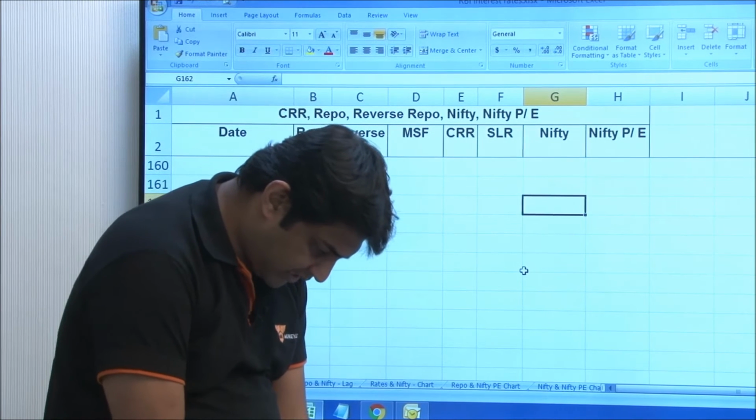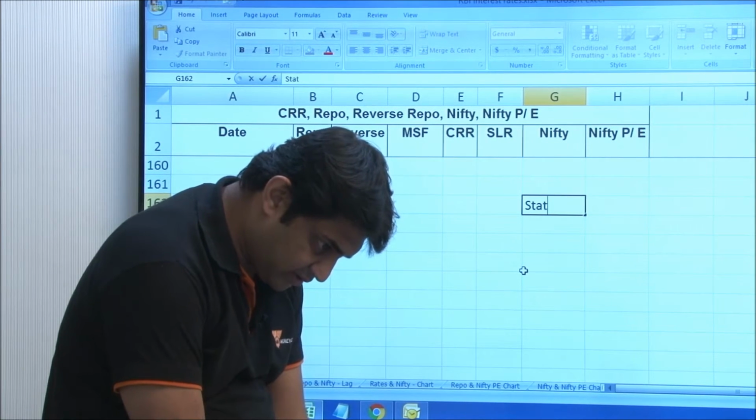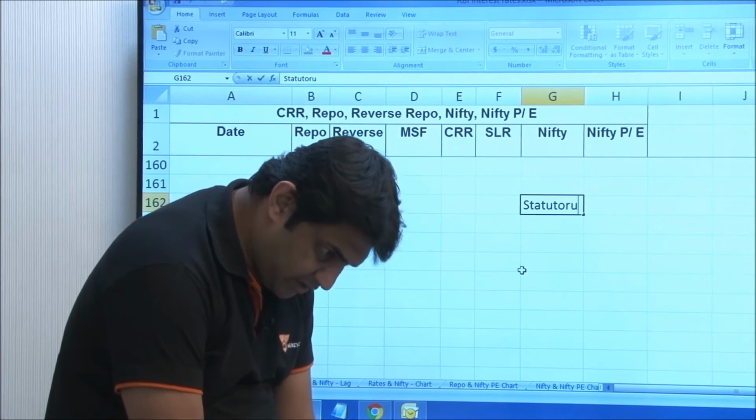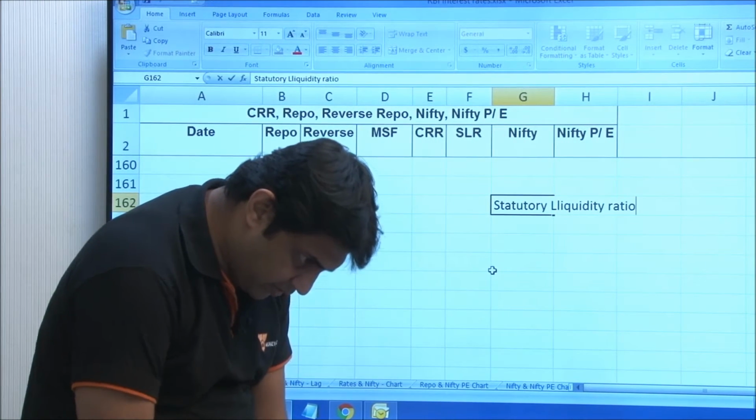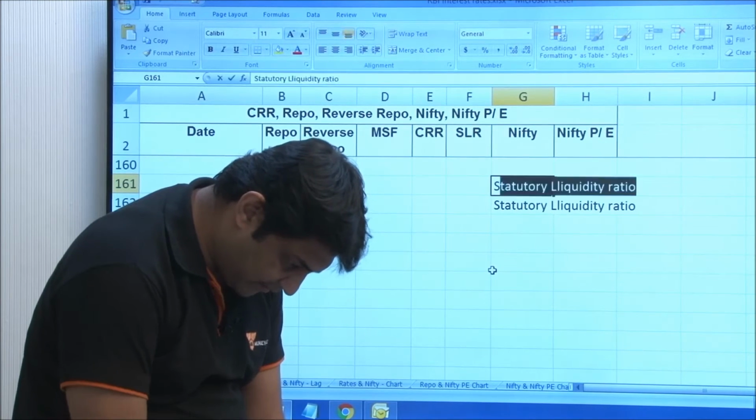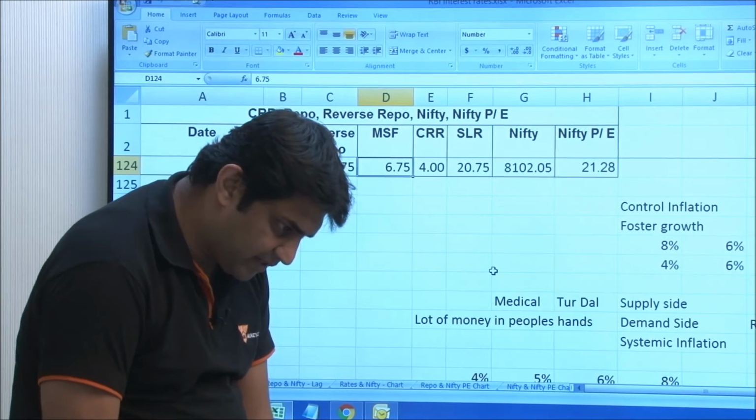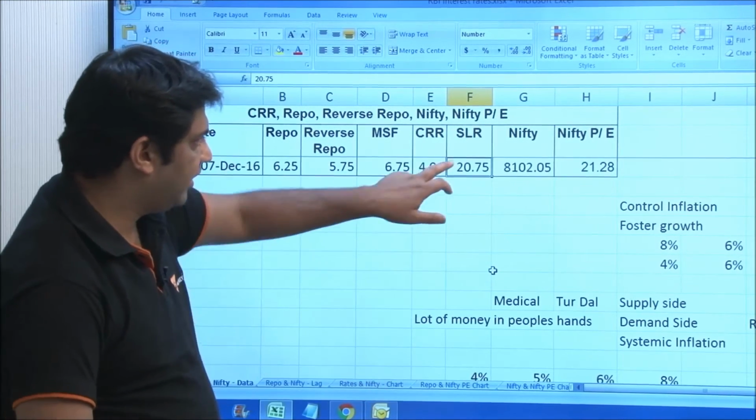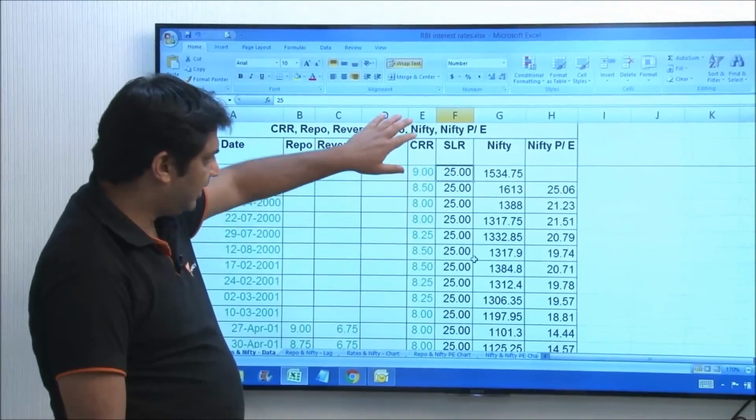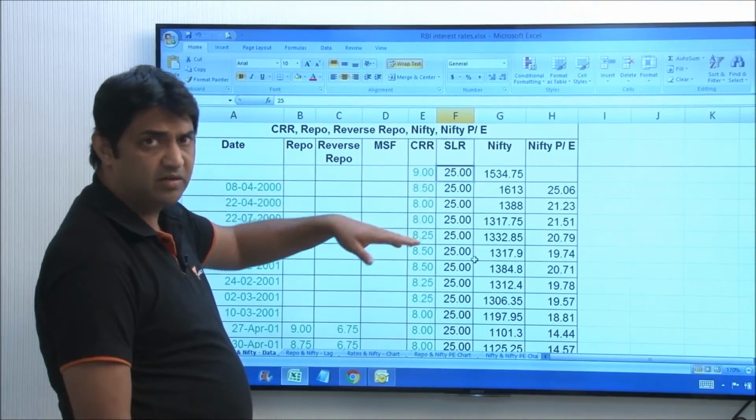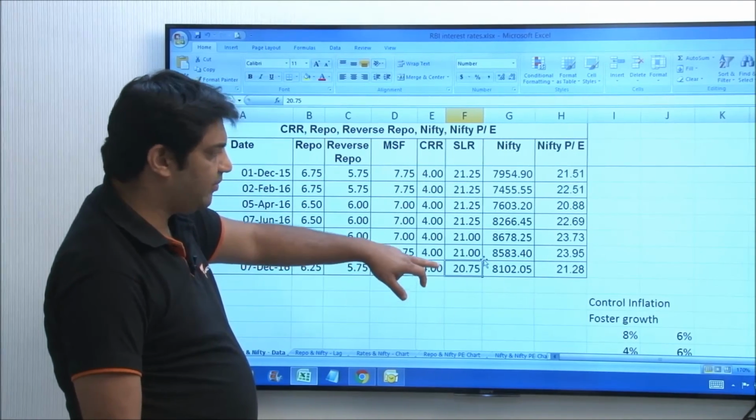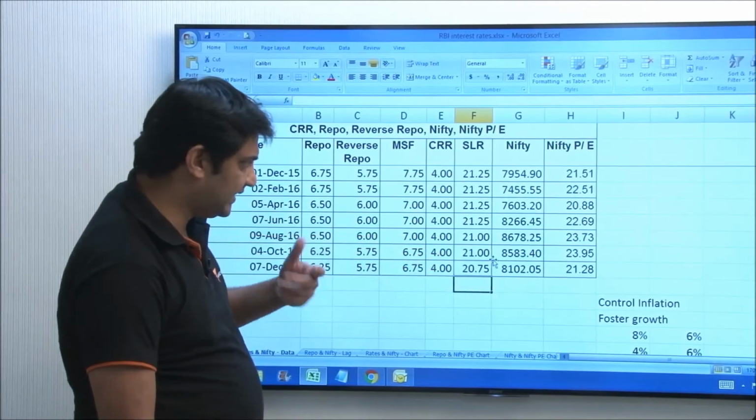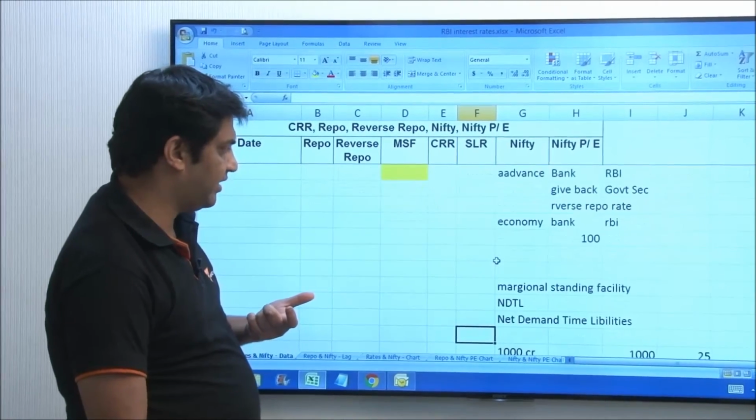The final term which is there is something known as SLR. SLR stands for statutory liquidity ratio. Again, the percentages can keep changing. If you pay attention, earlier this was as high as 25% or even 30%. So this has now reduced to 20.75%.